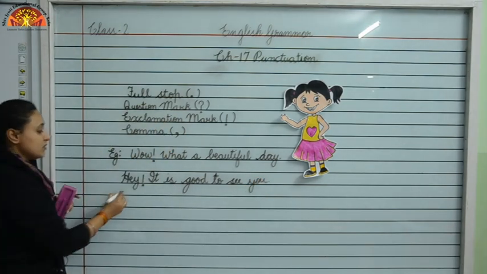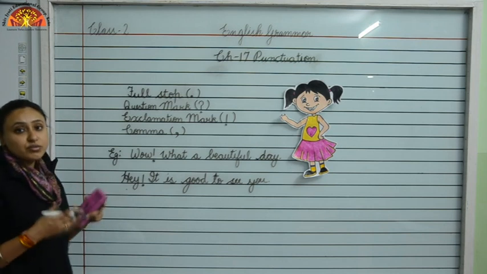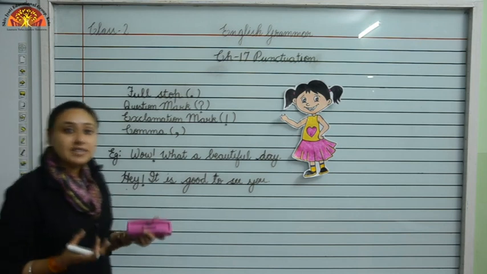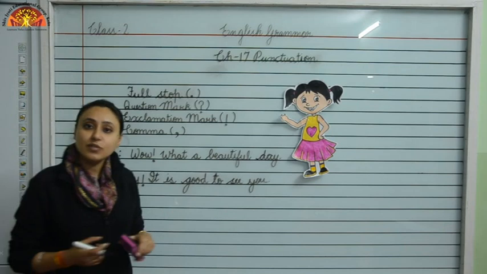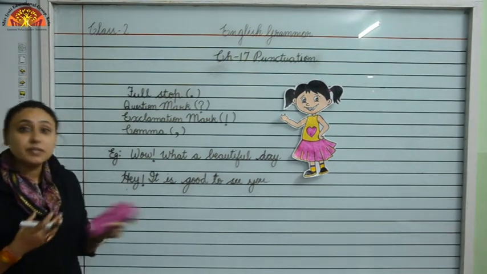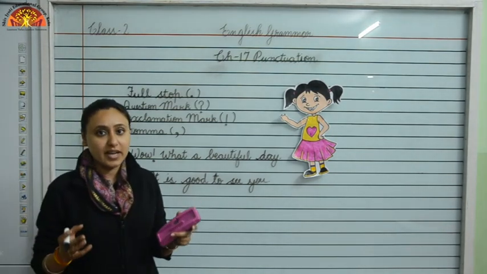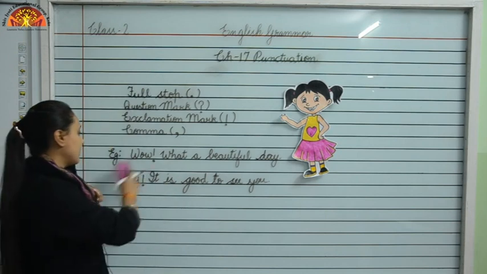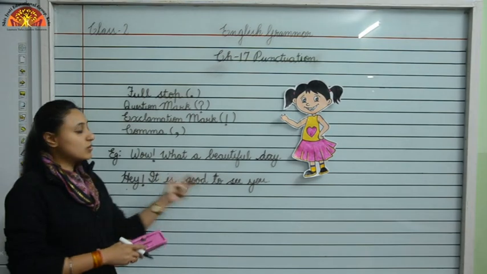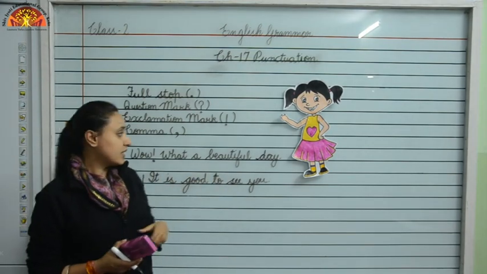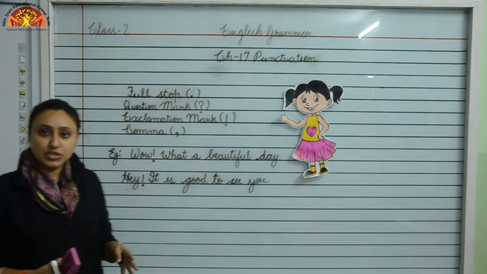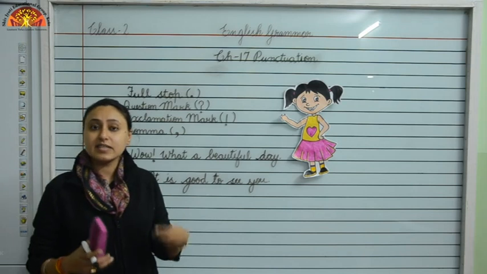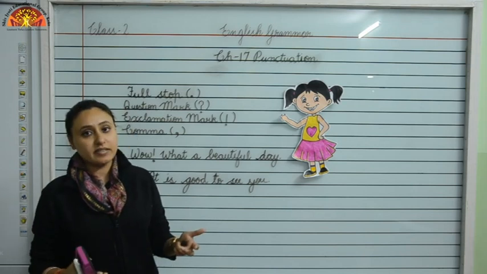Here we have used the word hey to show surprise and excitement that it is good to see you. Whenever we meet someone after a long time, we are very surprised and happy. So here we have used the word hey, it is good to see you. So we use an exclamation mark to show feelings like surprise, shock, anger.